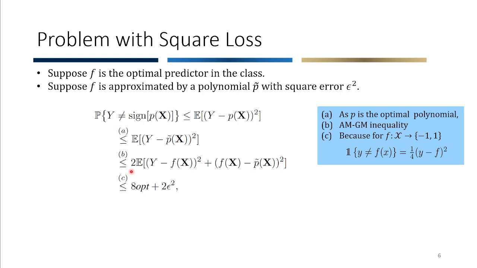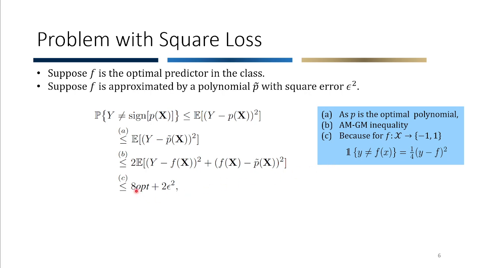The third inequality comes from the AM-GM inequality, by adding and subtracting f here, and there's a factor 2 because of the AM-GM inequality. So the second term, f minus p tilde, is the square error, which is epsilon squared with a factor 2 sitting here. But the first term is going to be 8 times OPT.